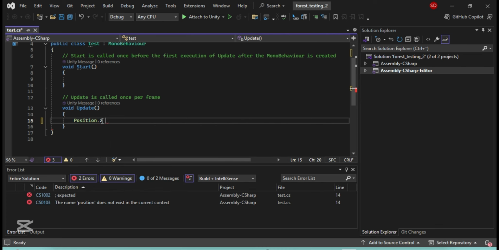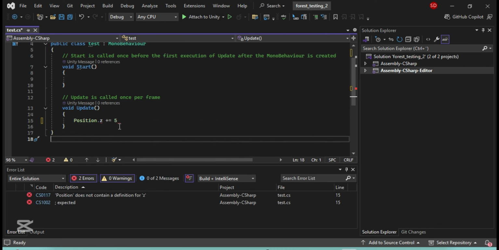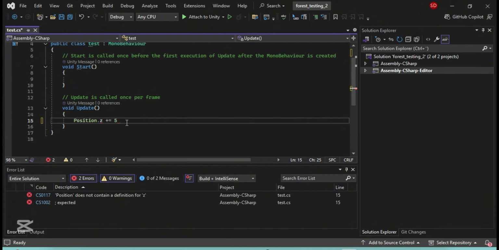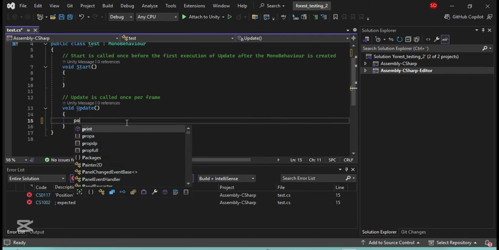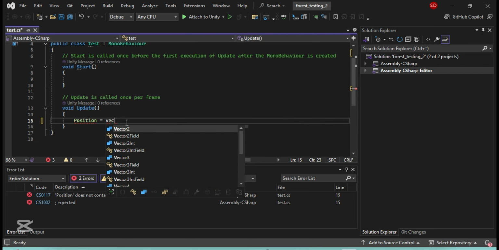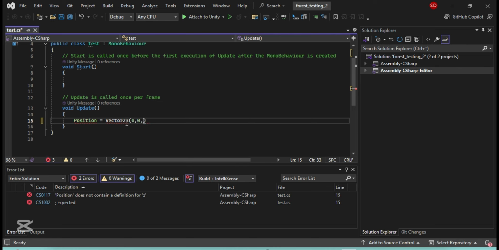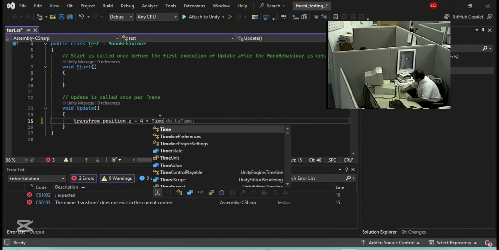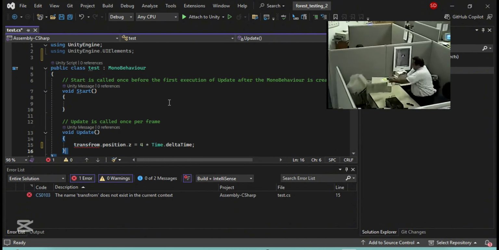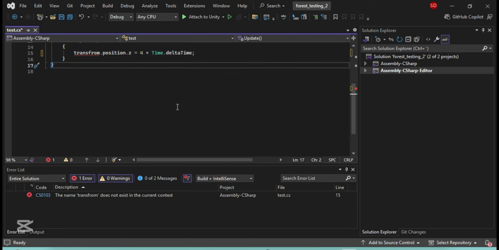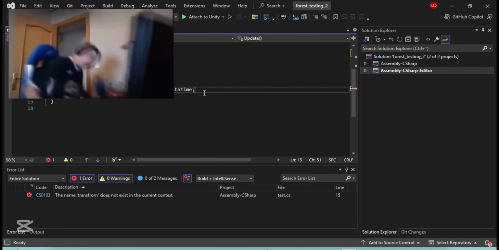Is it position plus what? It's not? Maybe I forgot to somehow add delta, or is it vector? It's not this. Then what is it? Is it transform or something? It's not. Why is this stupid thing not working? I hate this thing.